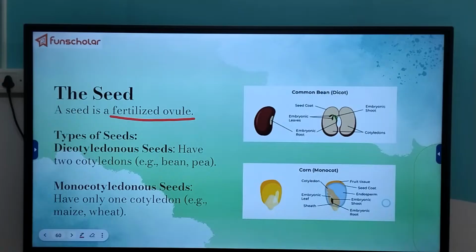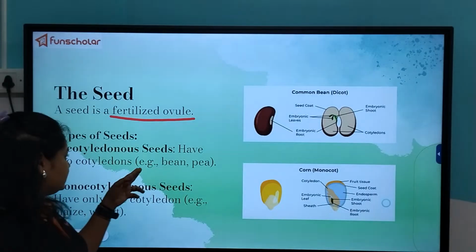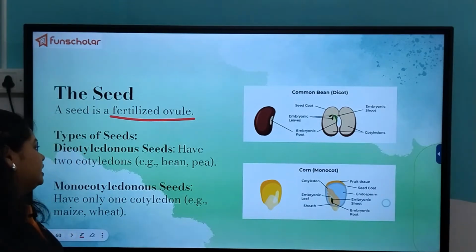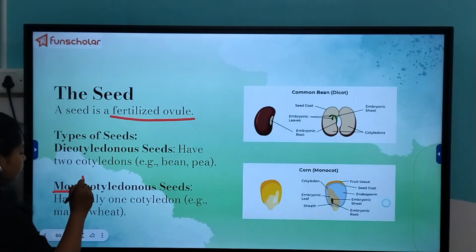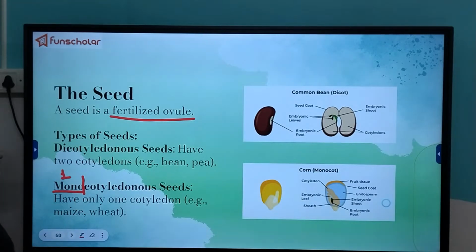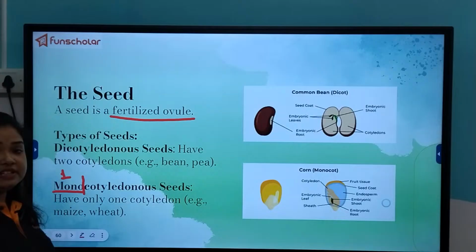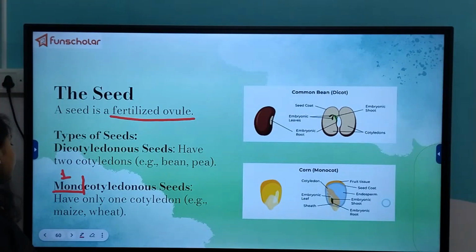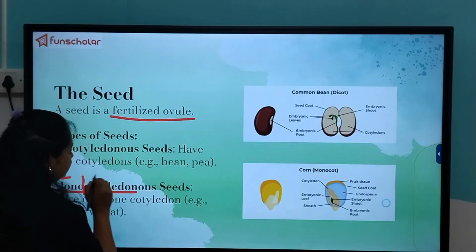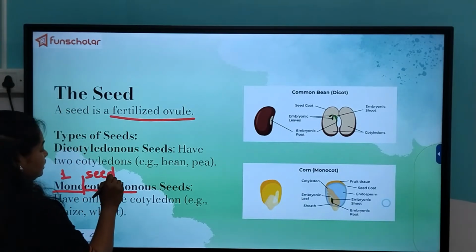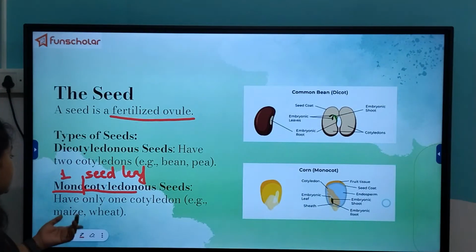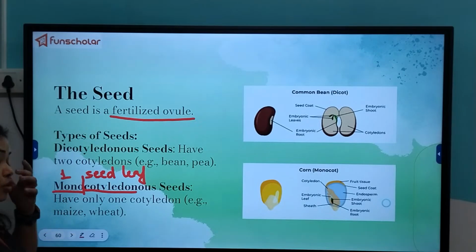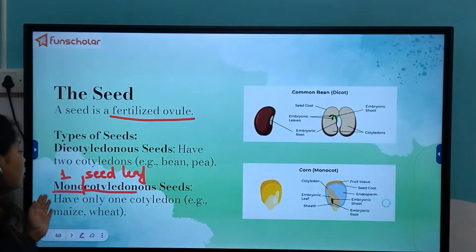Now what are the types of seeds? Firstly, there are two types of seeds: dicotyledonous seeds and monocotyledonous seeds. So what do we mean by these two types? Let's see. Mono means one. We have already discussed this once in the chapter on the leaf, but this is also for recapitulation. And cotyledon means seed leaf. Therefore, the seeds which contain only one seed leaf are known as monocotyledonous seeds.